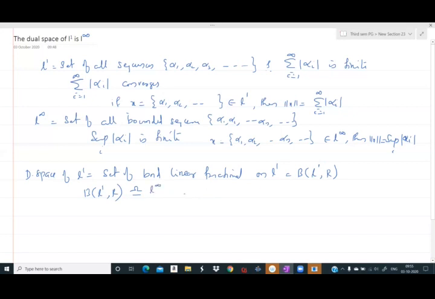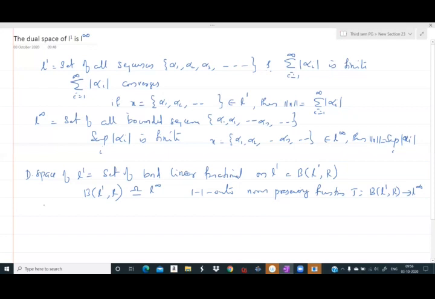So for that, we need to show that there is a one-one onto norm-preserving function T from B(L1, R) to L infinity. For every member of B(L1, R), we need to find a member of L infinity and vice versa, which preserves norm. So this is the sketch of the proof.